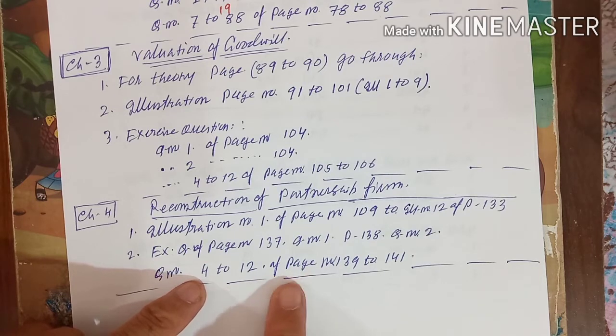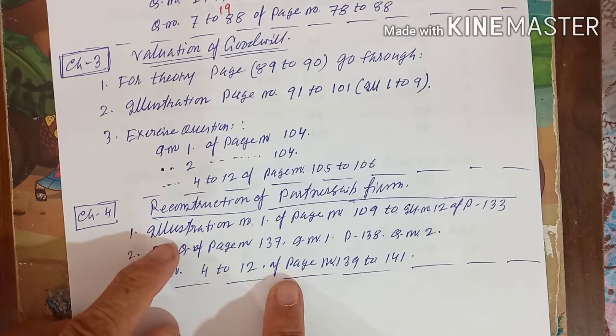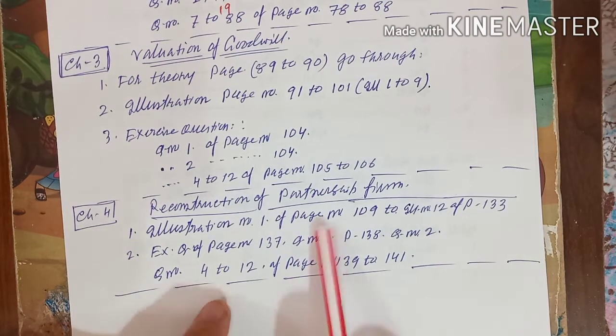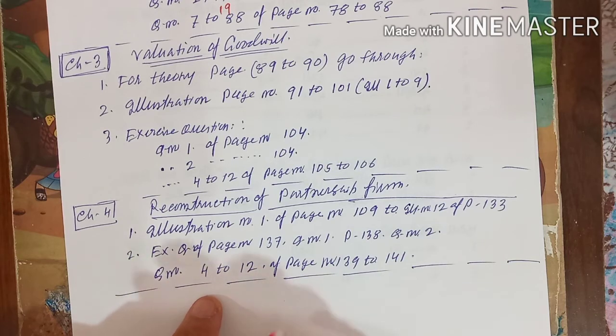These practical questions you will also do to get the questions from this chapter. According to your board paper style, I want to tell you that from Reconstruction of a Partnership Firm, 3 marks practical questions will come.